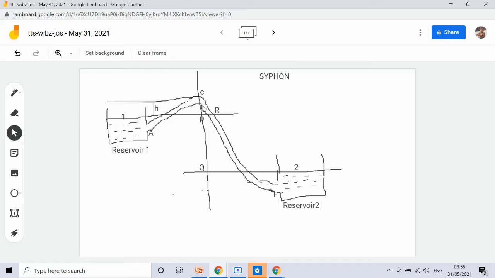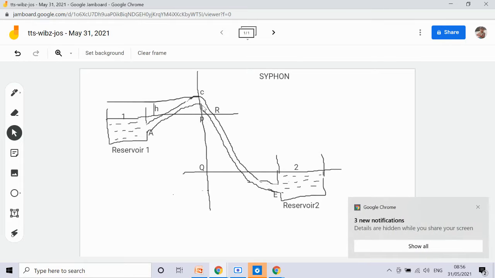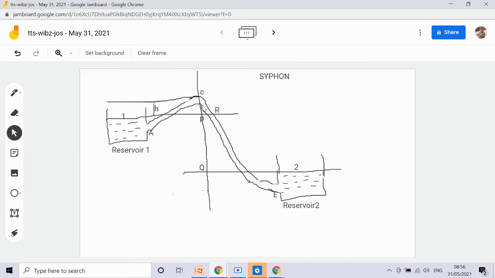At this pressure the water evaporates and forms vapour bubbles, so the flow of water will be obstructed.